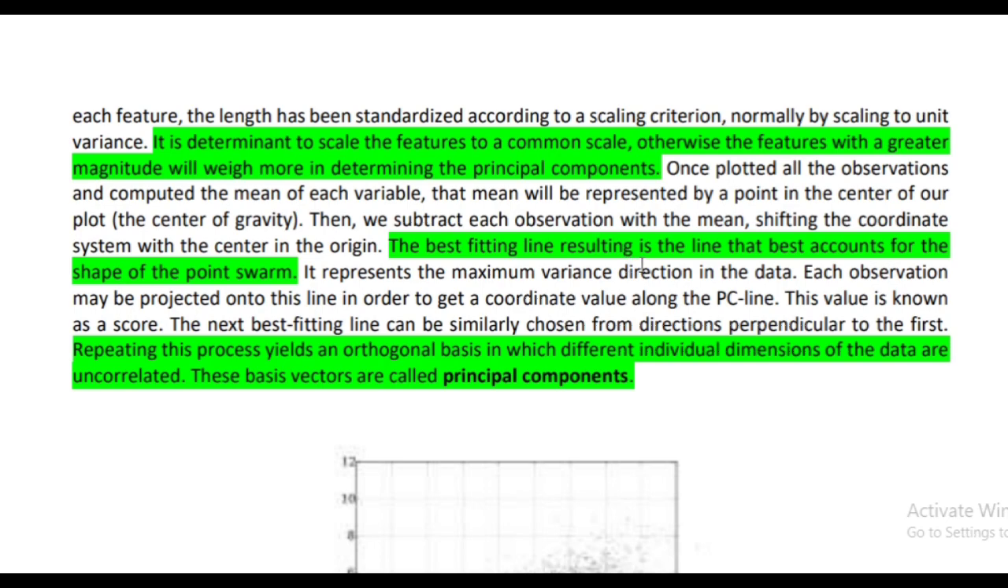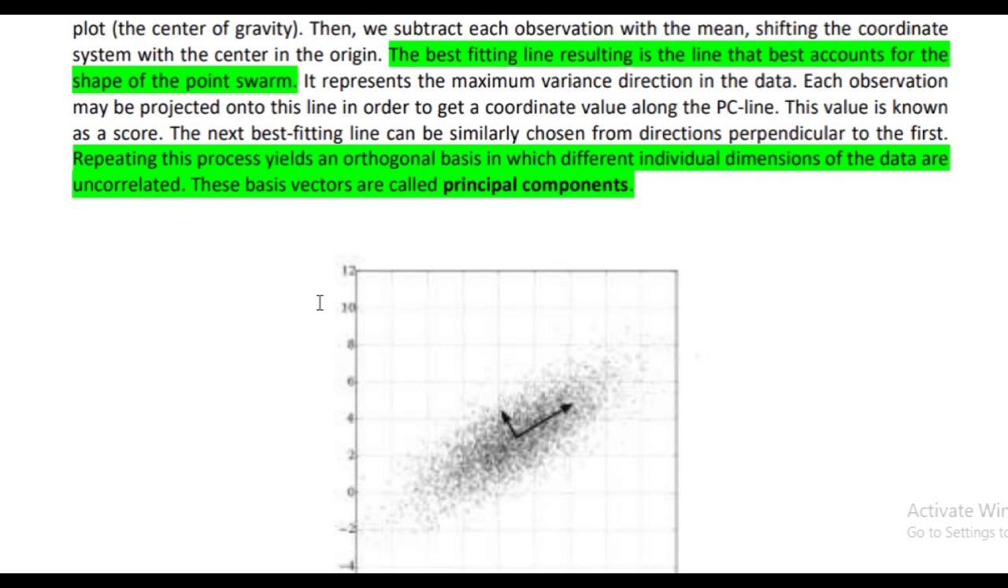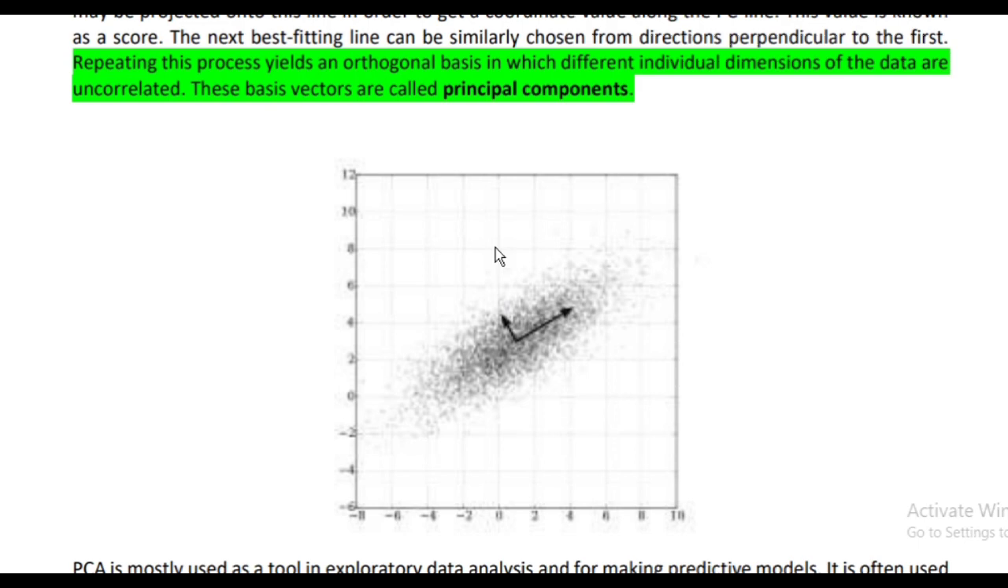Each observation may be projected onto this line in order to get a coordinate value along the PC line. This value is known as a score. The next best fitting line can be similarly chosen from directions perpendicular to the first. Repeating this process yields an orthogonal basis in which different individual dimensions of the data are uncorrelated. The basis vectors are called principal components.